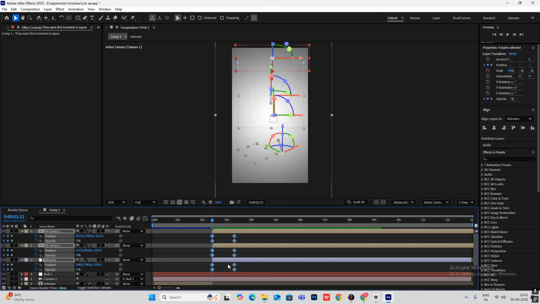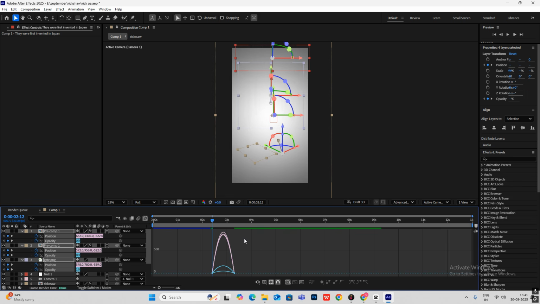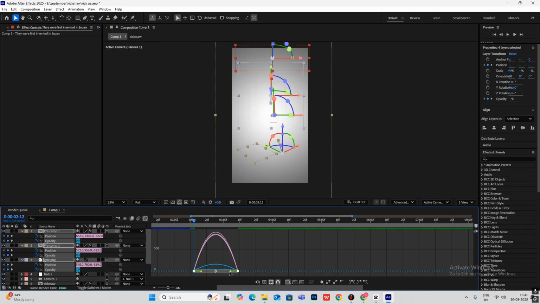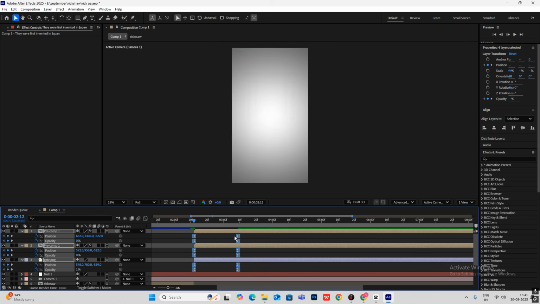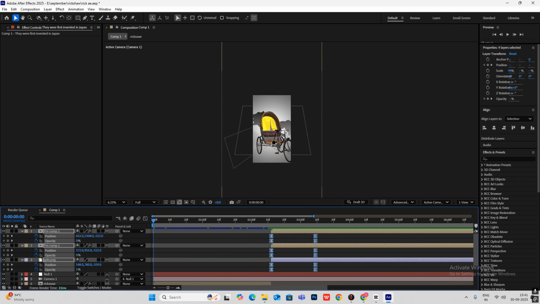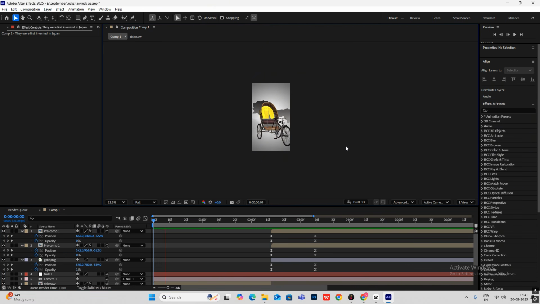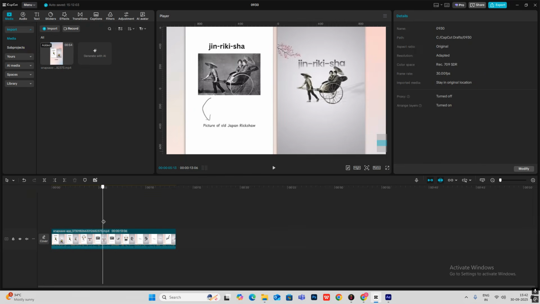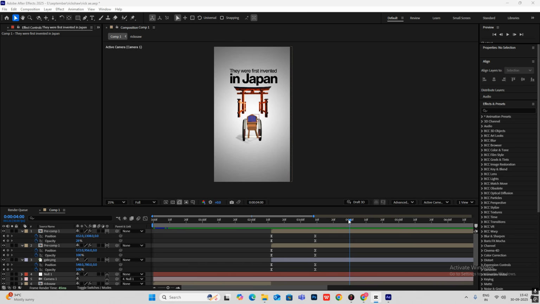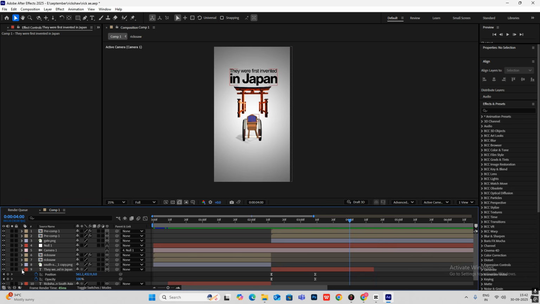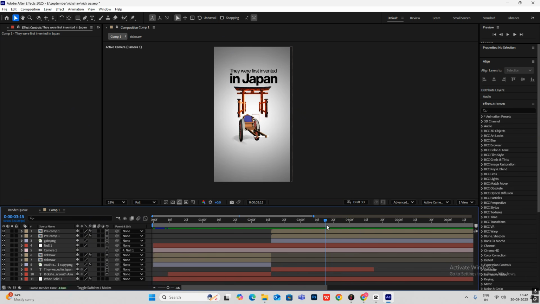F9, go here and drag this towards the left. So let's see our animation now. And from here it will go down and this will come. So for the next frame again we have to cut our second scene. So after this